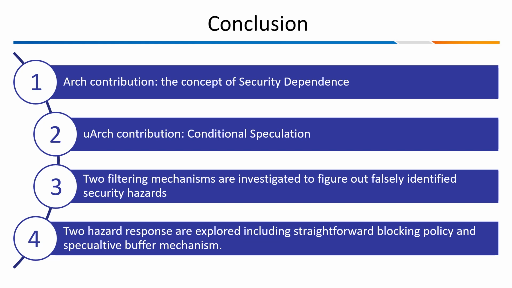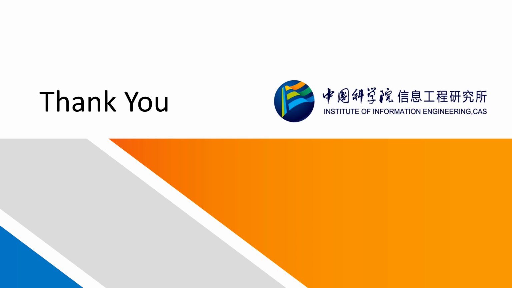Two filtering mechanisms are invented to filter out falsely identified security hazards, and two hazard response mechanisms are employed, including a straightforward blocking policy and a speculative buffer mechanism. So that's all. Thank you very much for your attention.